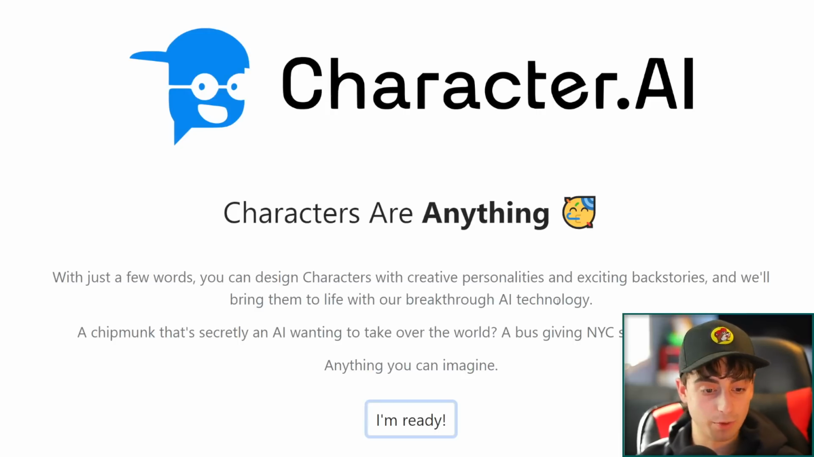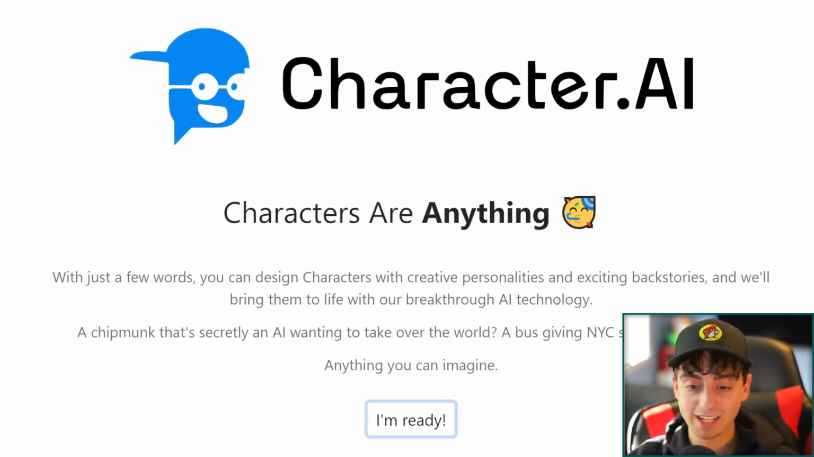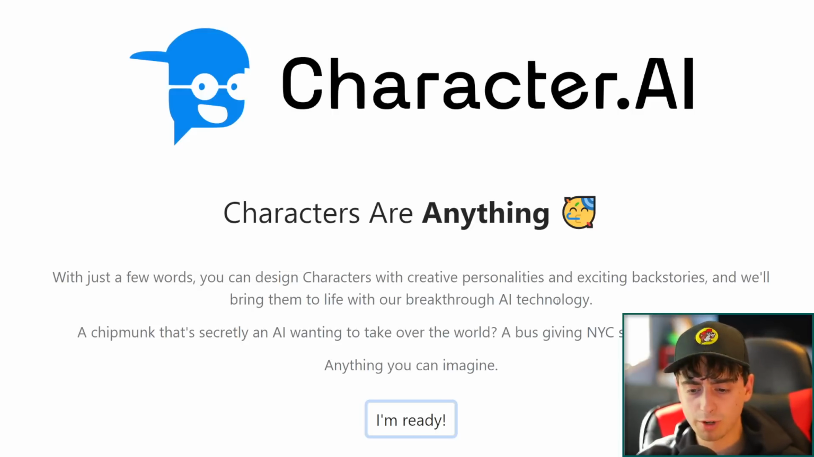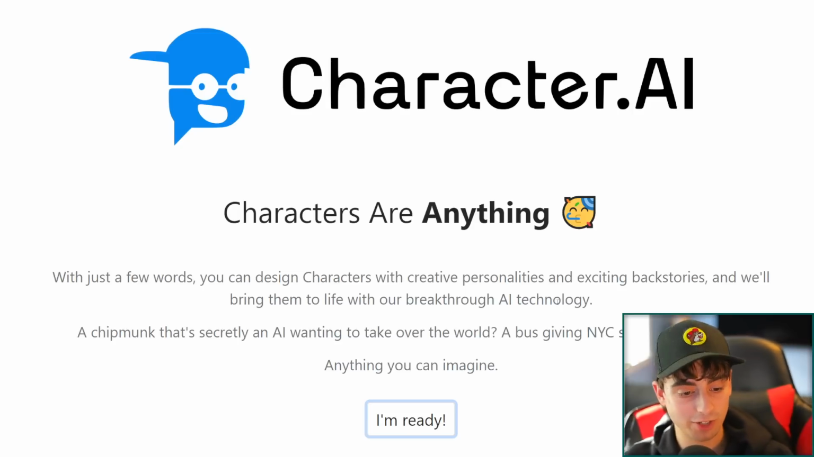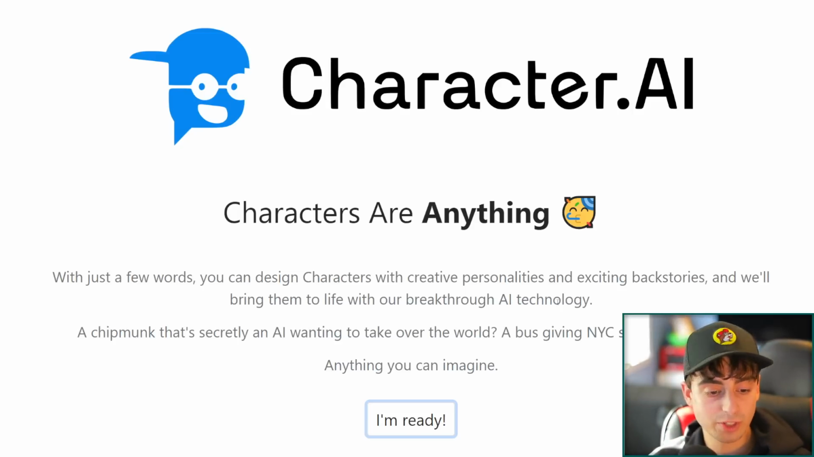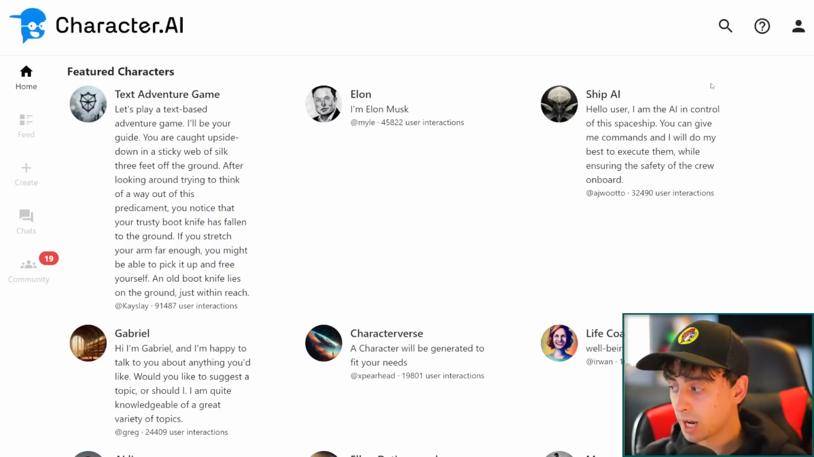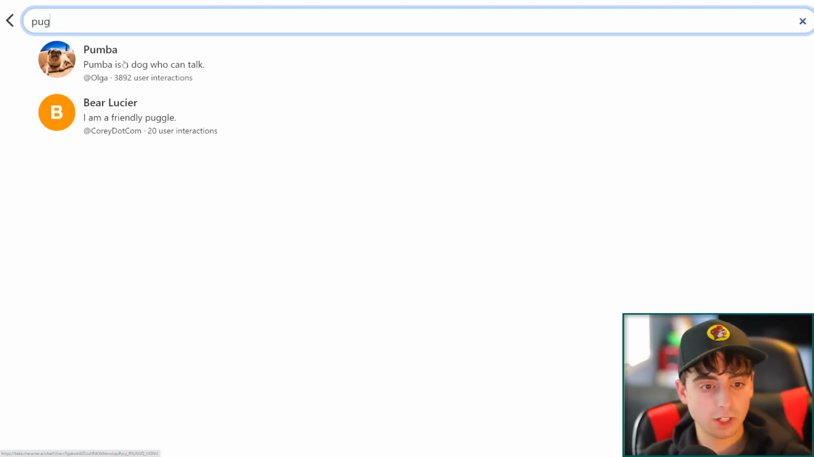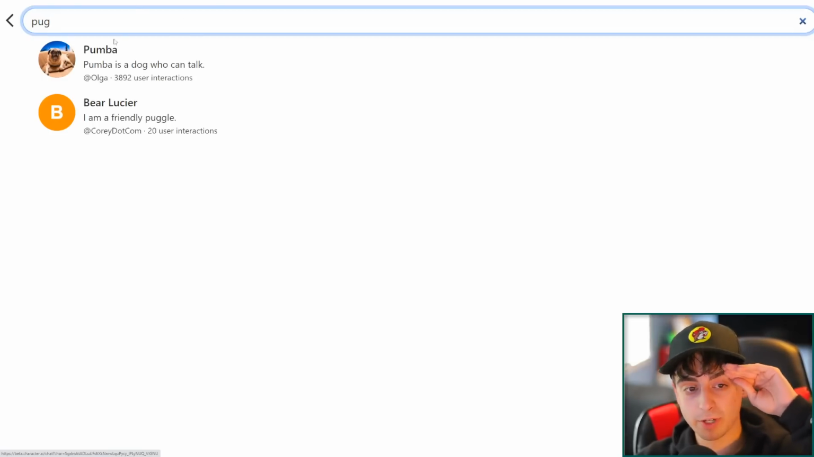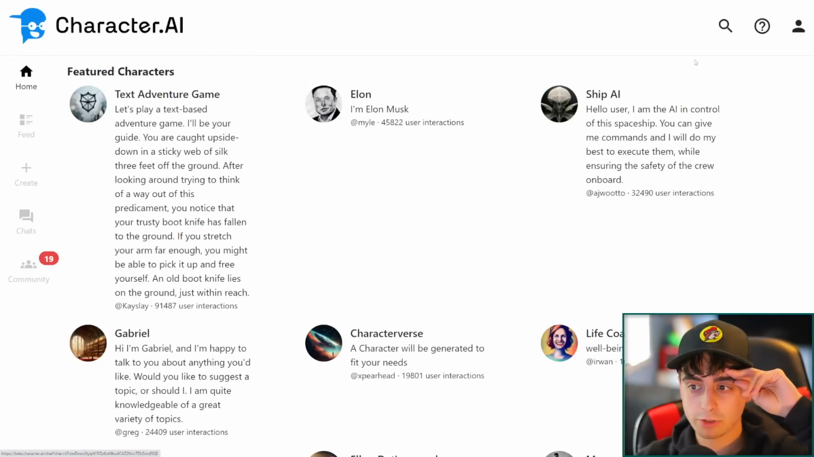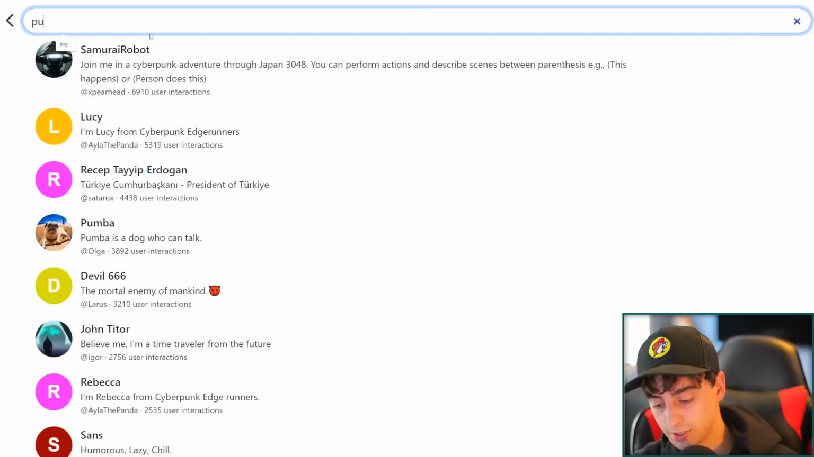Characters are anything. With just a few words, you can design characters like I was talking about earlier, with creative personalities and exciting backstories, and we will bring them to life with our breakthrough AI technology. Yes, they're in-house models. Let's try out the first one that I personally tried out, and it is this Pumba the Pug character. By the way, you can search for characters with a little search bar up here. Very, very simple and easy to search for them.